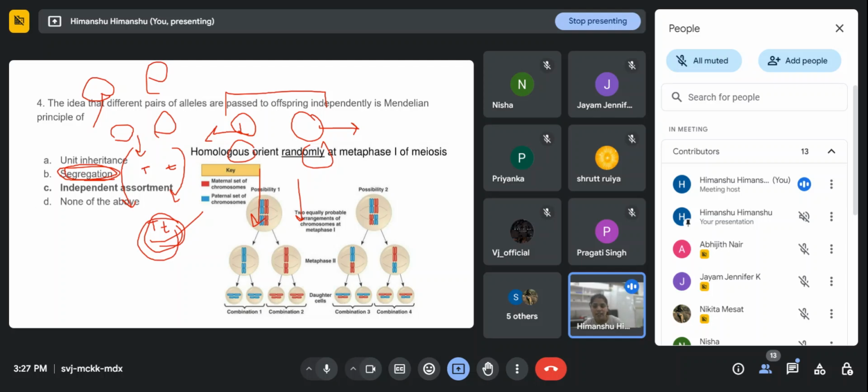But in segregation, during the formation of gametes, the two alleles will segregate, and in independent assortment, different pairs of alleles, whether TT or something, will go independently. These two genes' alleles will never mix, right? Here we can say TT, or here RR, right? In the F1 generation, if we see the phenotypic ratio, it will give 3:1 only.